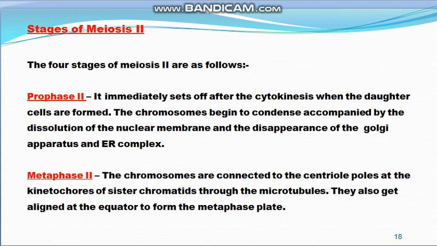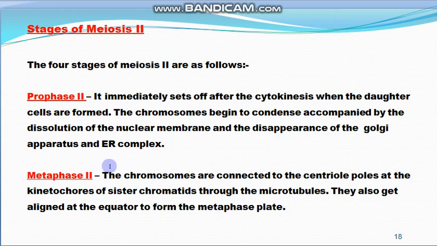So this is just like the mitotic prophase stage: after meiosis first, the daughter cells are formed, then chromosomes begin to condense again, and then there is dissolution of the nuclear membrane and disappearance of the Golgi body and the endoplasmic reticulum.